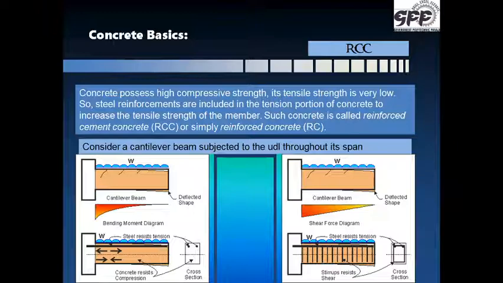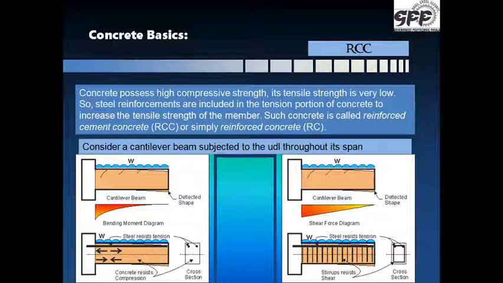Now, reinforced concrete puts forth the best qualities of concrete and steel, that is high compressive strength of concrete and high tensile and compressive strength of steel. The part of concrete which is subject to tension is reinforced with steel bars to take up the tensile stresses which are generated in that region.